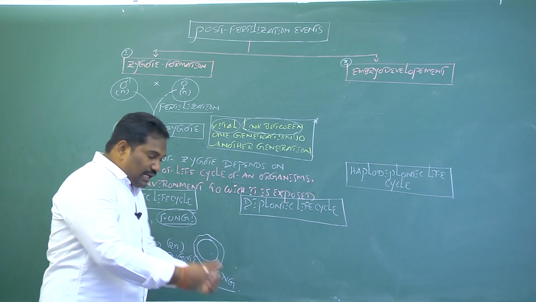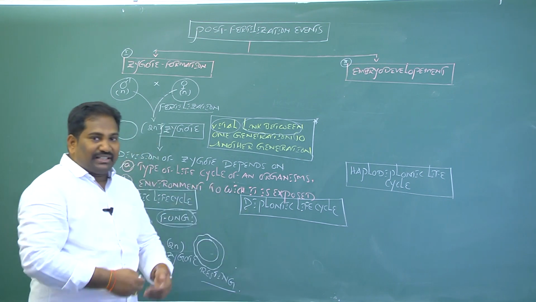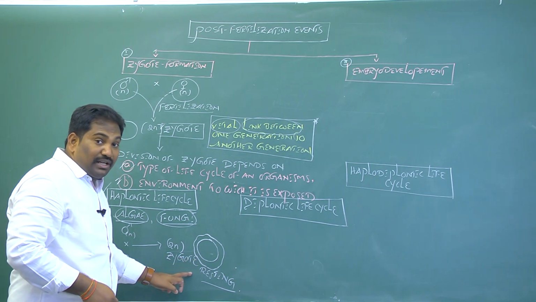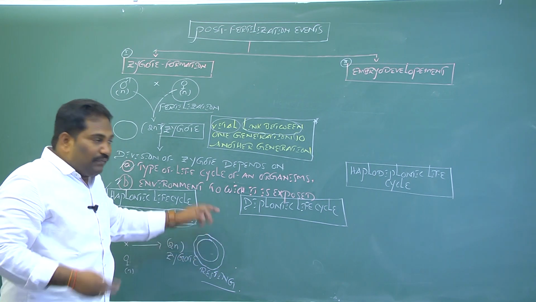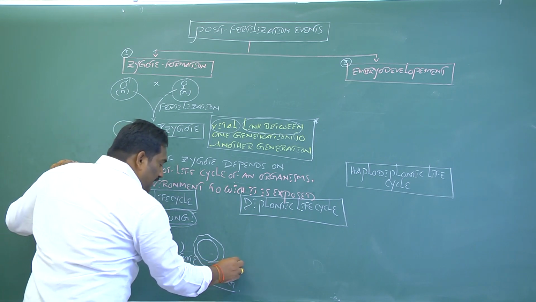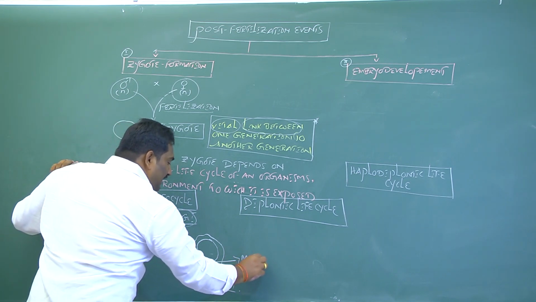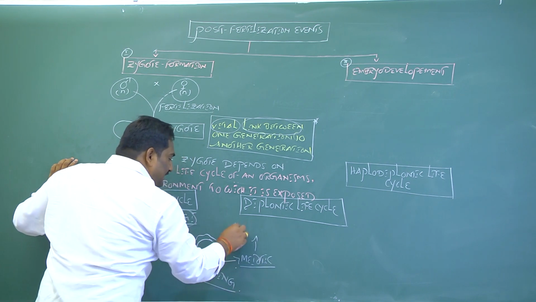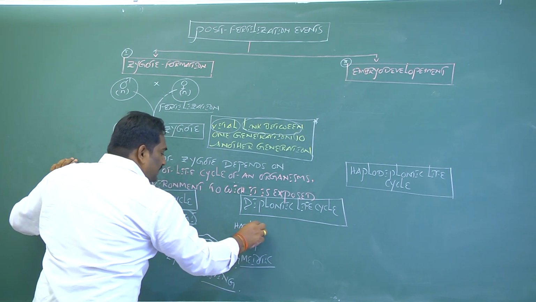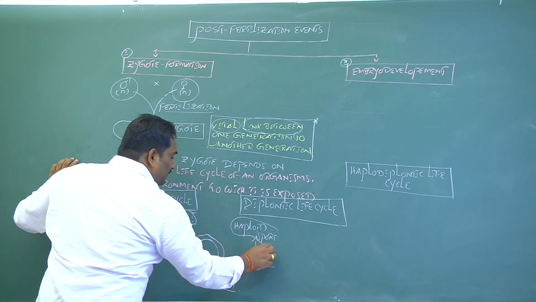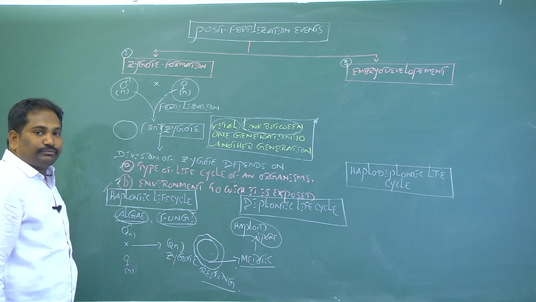During unfavorable conditions, to protect from damage and desiccation, the zygote goes into a resting period surrounded by a thick wall. When favorable conditions come back, the zygote undergoes meiotic division and produces haploid spores, and each haploid spore can develop into a haploid body.